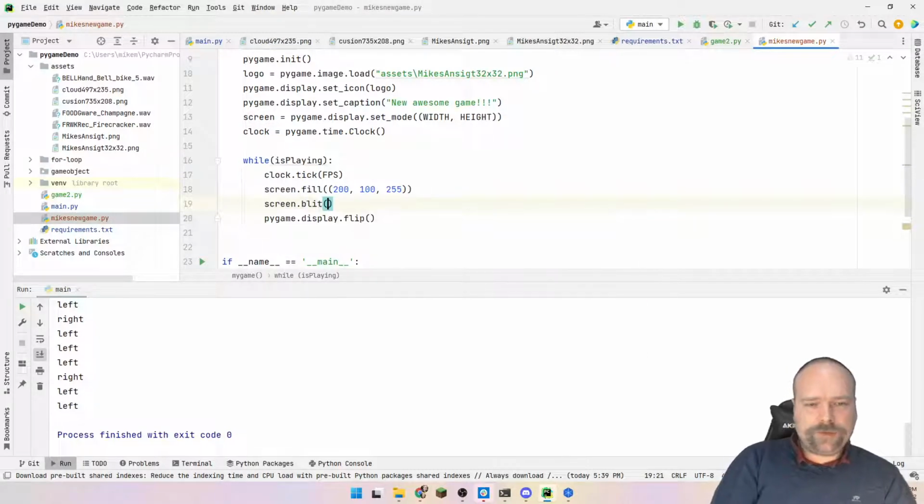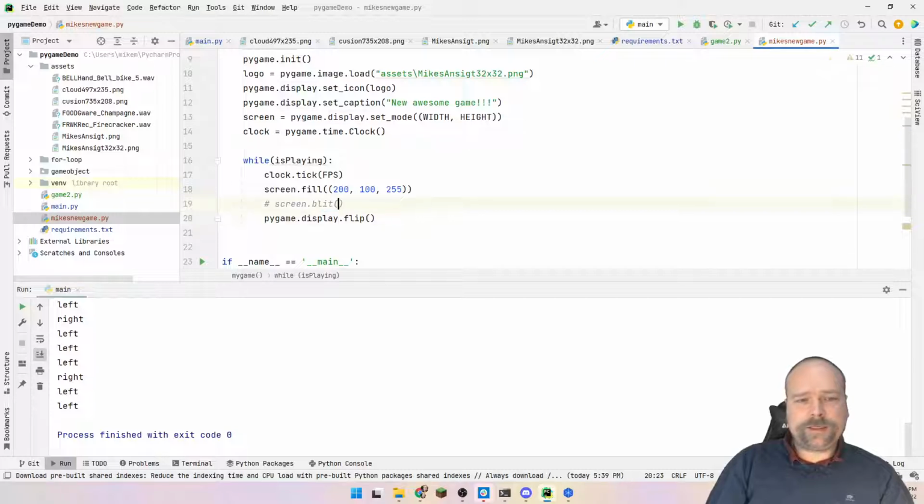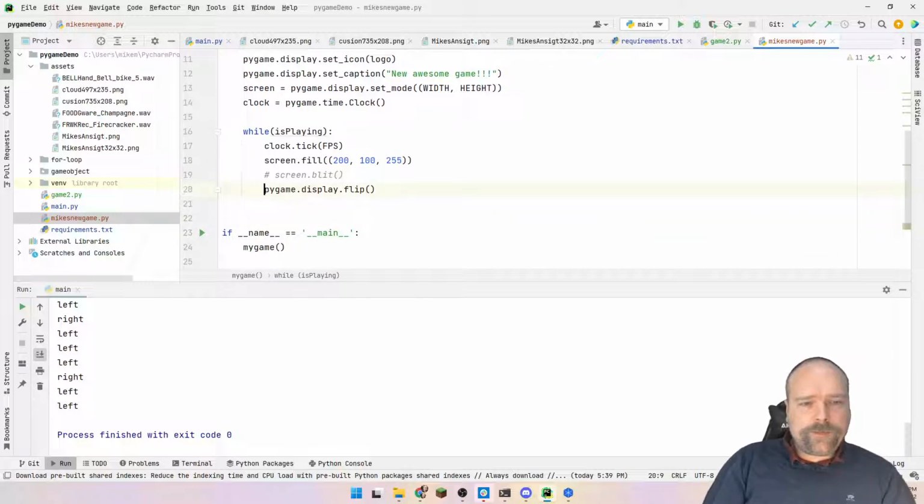And then we just need to draw some kind of image somewhere, or whatever we want to draw. We can also draw text. Right here we do that with blit. Both text and images will be drawn with the blit right there. And then we update the screen afterwards.